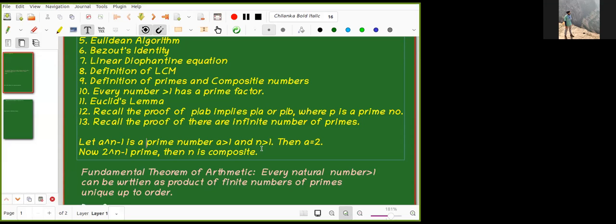Because, sir, we have a counter example. We can take a is equal to 6 and n is equal to 1. Then 6 minus 1 is prime, but 6 is not equal to 2. No, that's what I wrote: n greater than one, I given here. Okay. So a power n minus 1 is a prime number and a greater than one, n greater than one. Then I am saying a equal to 2. So this is the question. See, this is what we need to show. So how many of you able to prove it?